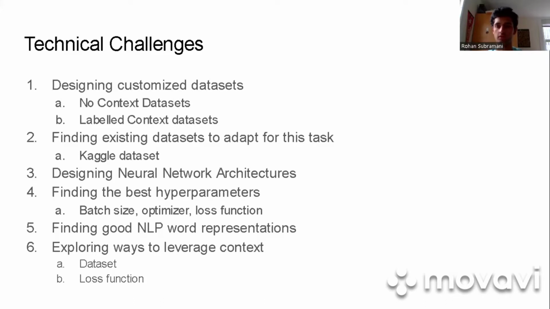Then we had to design neural network architectures that would work for emotion analysis, and perform hyperparameter searches in order to figure out what is most effective. We needed to find good NLP word representations, which again utilized GloVe. And we wanted to find ways to leverage context.